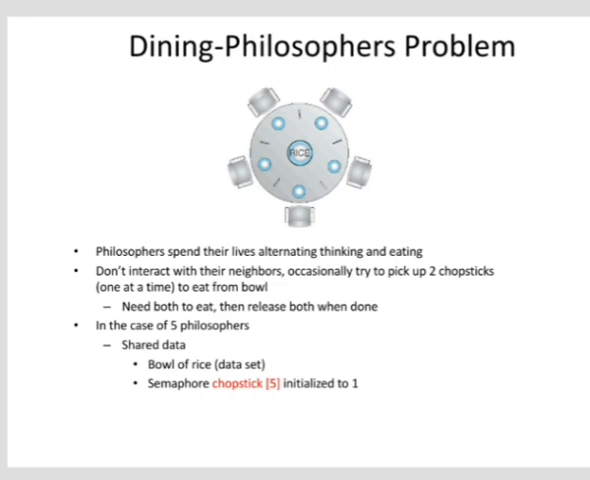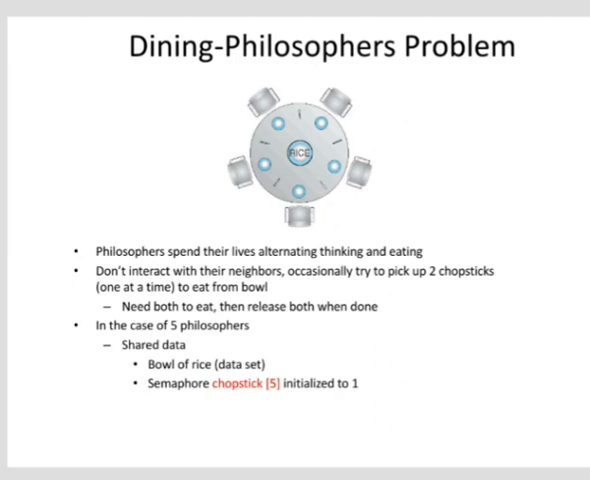Next is the dining philosophers problem. The dining philosophers problem can be stated as: five philosophers are seated around a round table. Each philosopher has a plate of food. In the dining philosophers problem, the philosophers spend their lives alternating between thinking and eating. They don't interact with their neighbors. Occasionally they try to pick up two chopsticks to eat from the bowl. They need both to eat, then release both.